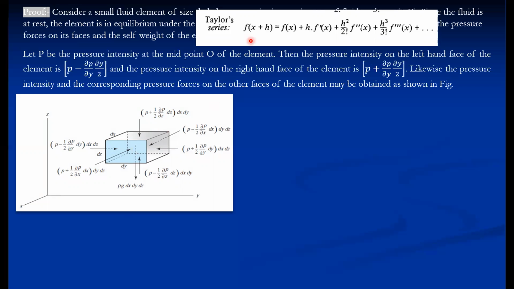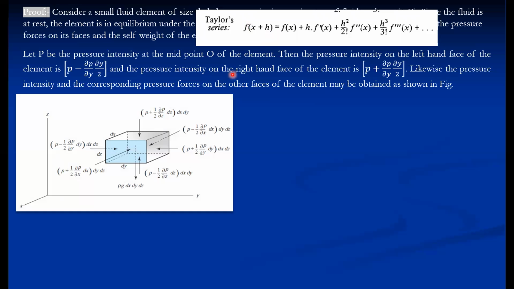The Taylor series says that for any function, f of x plus h, where h is the incremental change in a particular parameter along a particular direction, is equal to f of x plus h into f dash of x plus h square times the second derivative term, and so on. The first is a first order derivative, then second order, then third order. But for simplicity, we consider only the first order derivative.